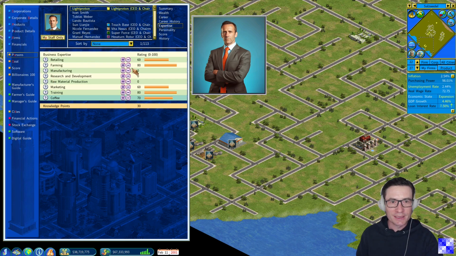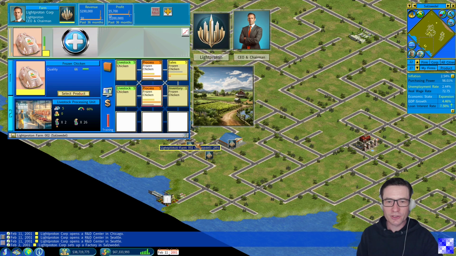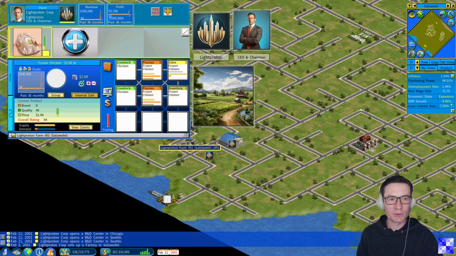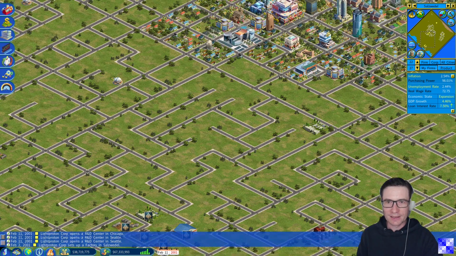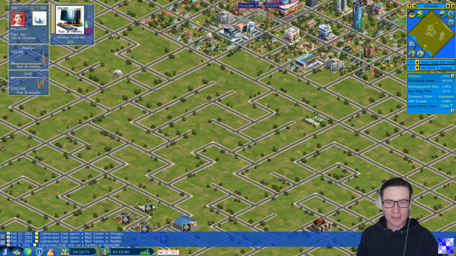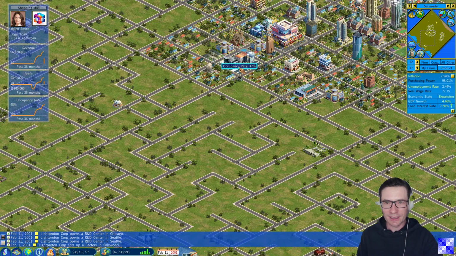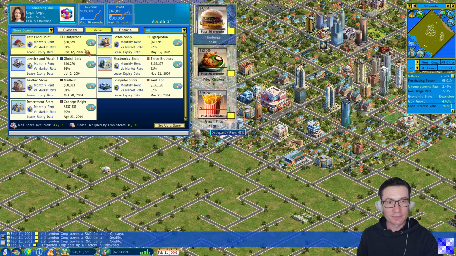Here with the farming expertise, and we have 80, which is quite high, we already have a head start in unit experience, and therefore already right from the start, the quality of our farming products are quite good. Quality 66. Usually it would be 30 or below, but now it's already 66 due to our high business expertise. Good that we have it, right? That's it. And now we have already taken care of producing all the fast food products, selling them, and improving our market position. What is the next step?